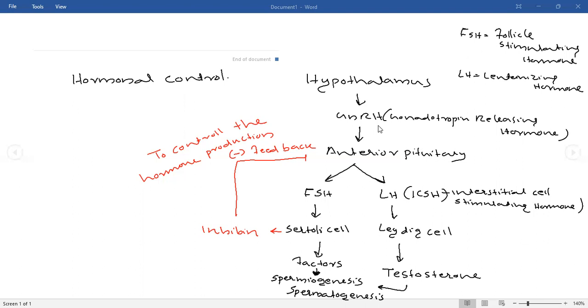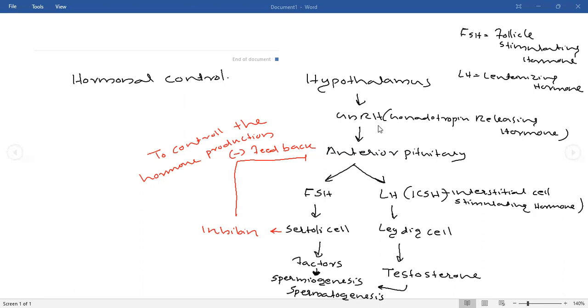Kirti, what do you think? Sir, maybe negative feedback, sir. Negative feedback means negative feedback, okay, in the sense. But there is a positive feedback there. In the mammary gland, that is positive feedback. There is no negative feedback.